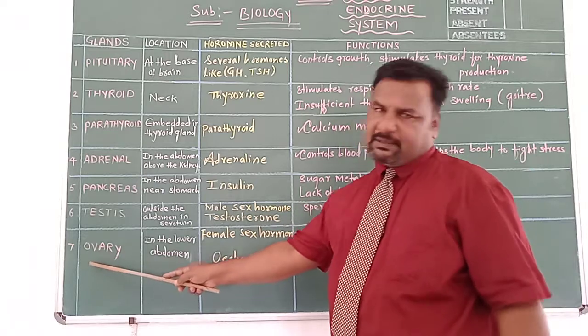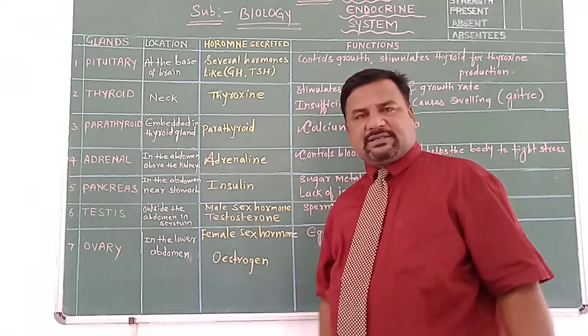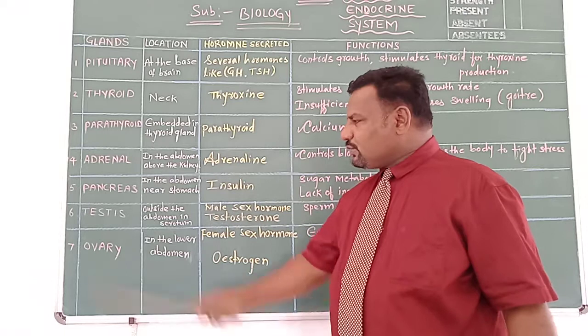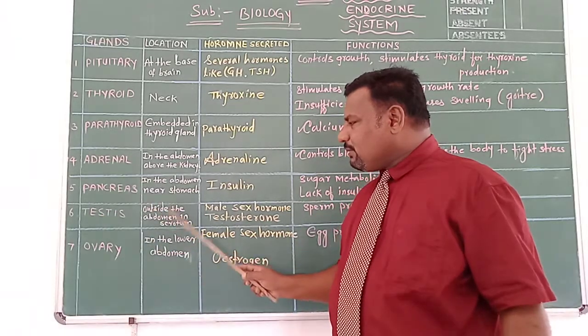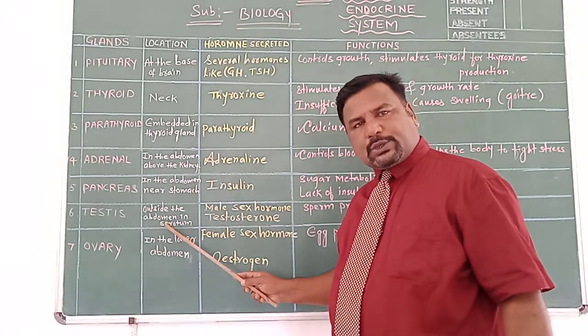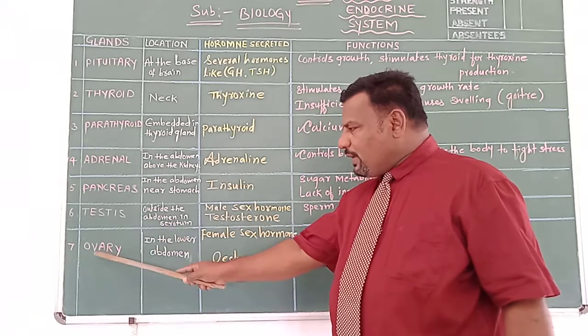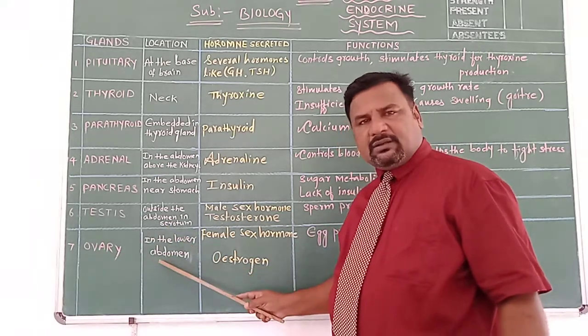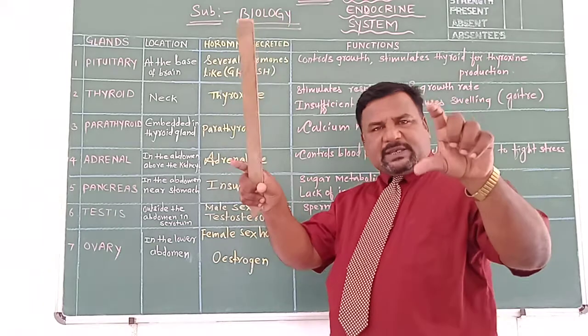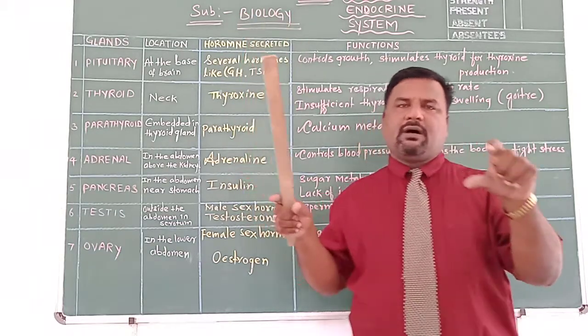A pair of ovaries are present in the female, a pair of testes in the male. So the testes are present outside the abdomen in a special structure called the scrotum. The ovaries are present in the lower abdomen near the fallopian tubes or oviducts.